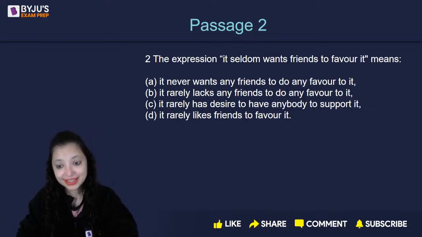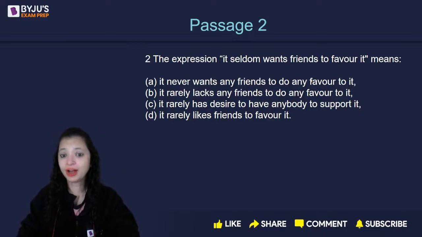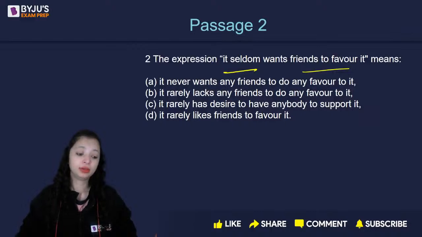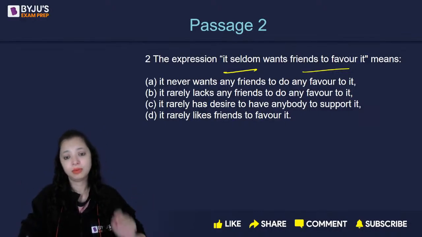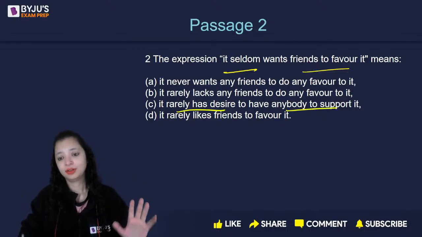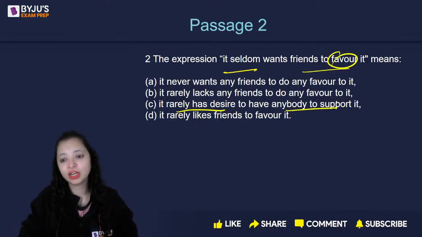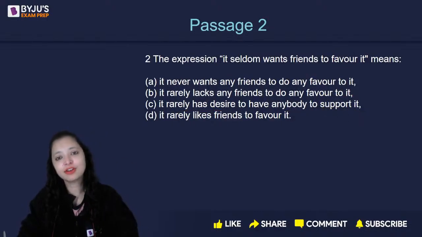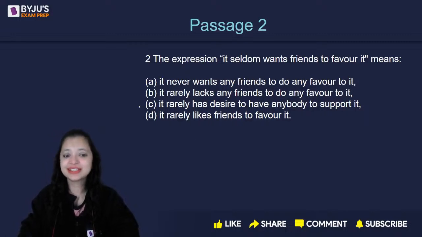Exactly. Yes, Alafia, you're right. It's C. Yes, now you guys are getting it. Yes, Tanushka, Diksha, it's a C. Did you now understand why? It seldom wants friends to favor it. That means मुझे नहीं चाहिए कोई friend मुझे favor करे. बहुत कम ऐसा होता है जब मुझे friend से favor चाहिए होता है. I rarely have a desire कि मुझे किसी से support. Favor का synonym support. Simple. Just that this line has a set of synonyms. Okay? So the correct answer is a C.